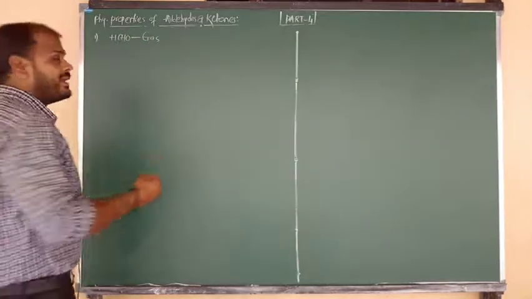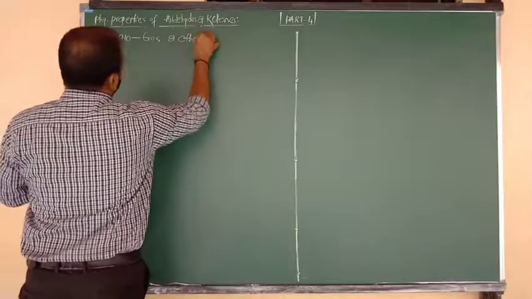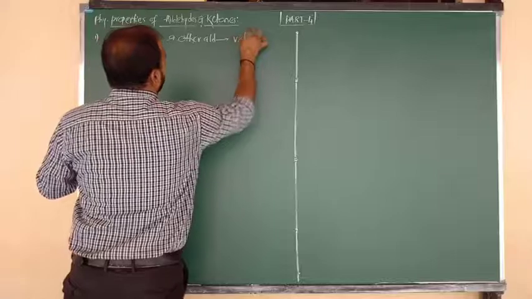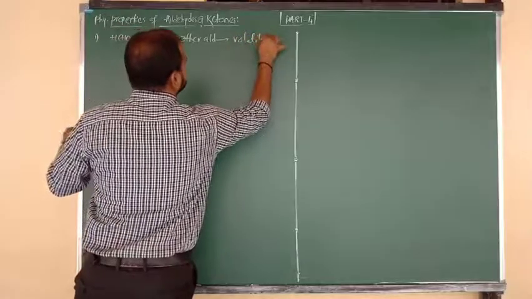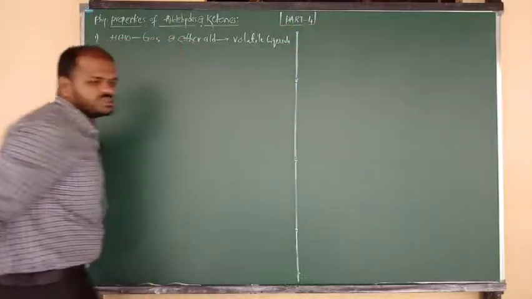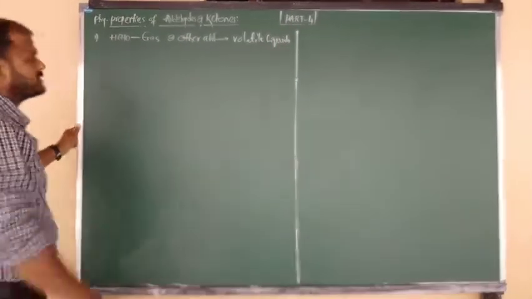and all other aldehydes, except formaldehyde, are volatile liquids, because they do not form hydrogen bonds. I mean the other, higher aldehydes.